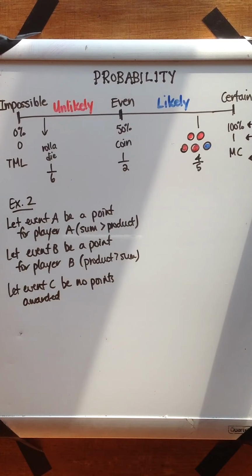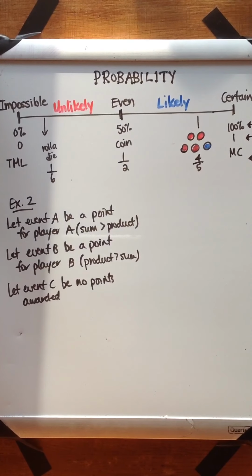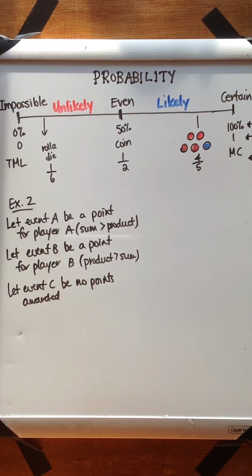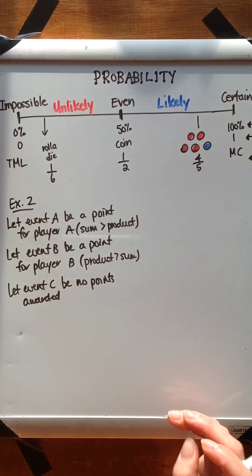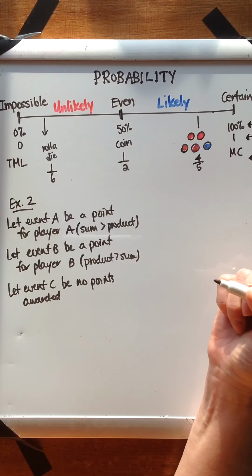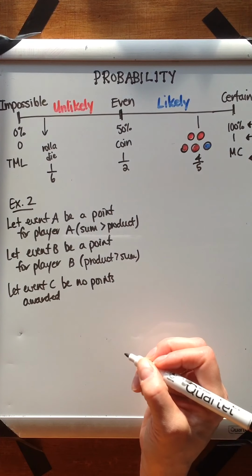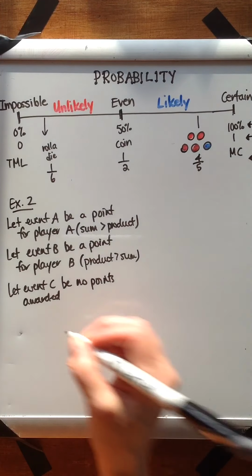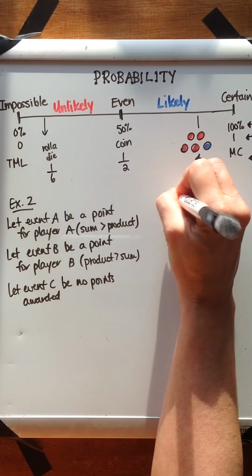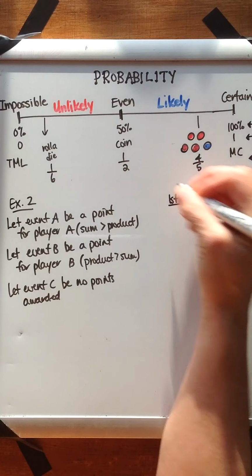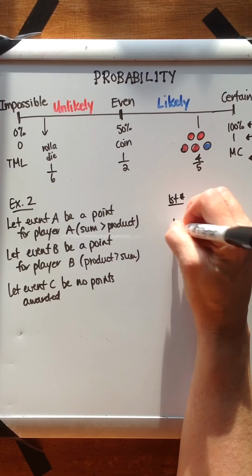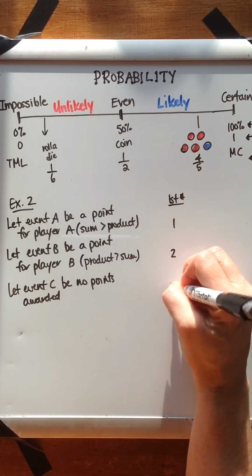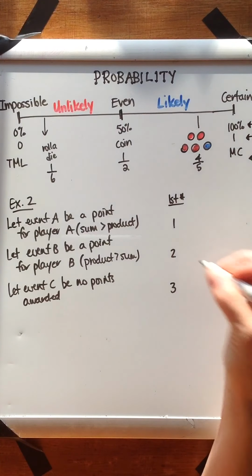Sorry, the sun just came out. I'm just going to adjust the light a little bit so that it's a little easier for you to see. There we go. Okay. So we may find a tree diagram is very useful here as well. So let's look at what happens when the first number is drawn. Well, the first player is either going to draw out a 1 or a 2 or a 3 out of their cup.